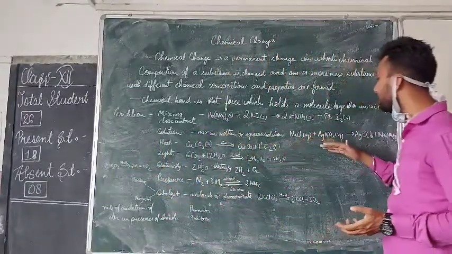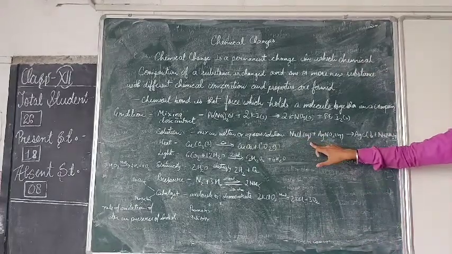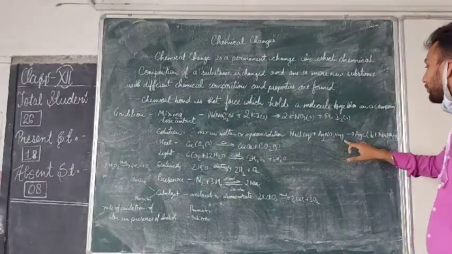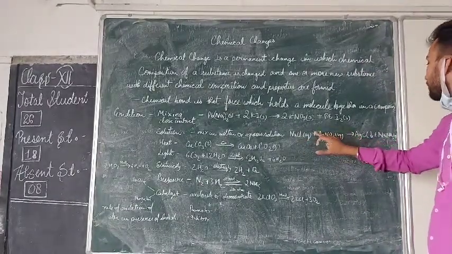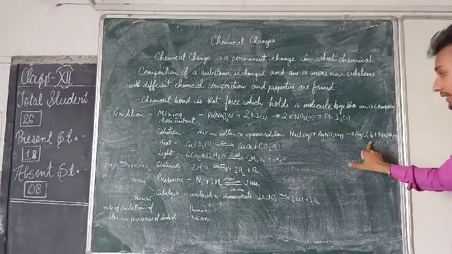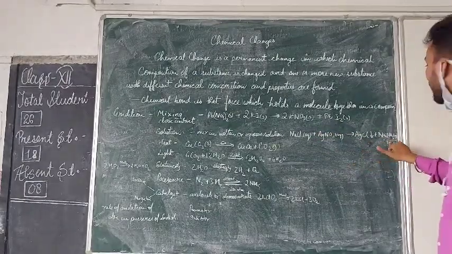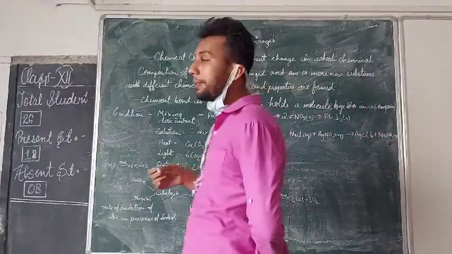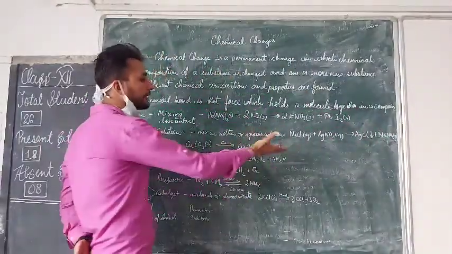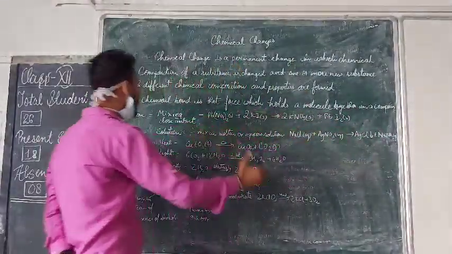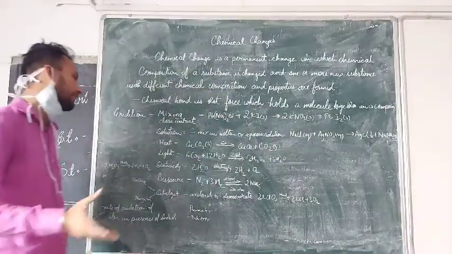So aqueous or molten solution: here NaCl in aqueous form and AgNO3, silver nitrate, in aqueous form. These both in the aqueous solution form AgCl, silver chloride, and NaNO3 in aqueous form. So in the solution phase, when mixing and change occur, the mixing is occurring in that phase.